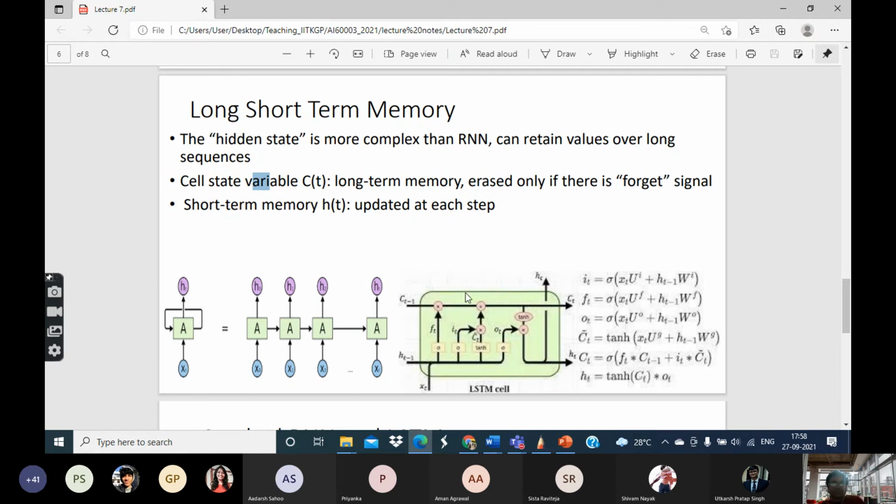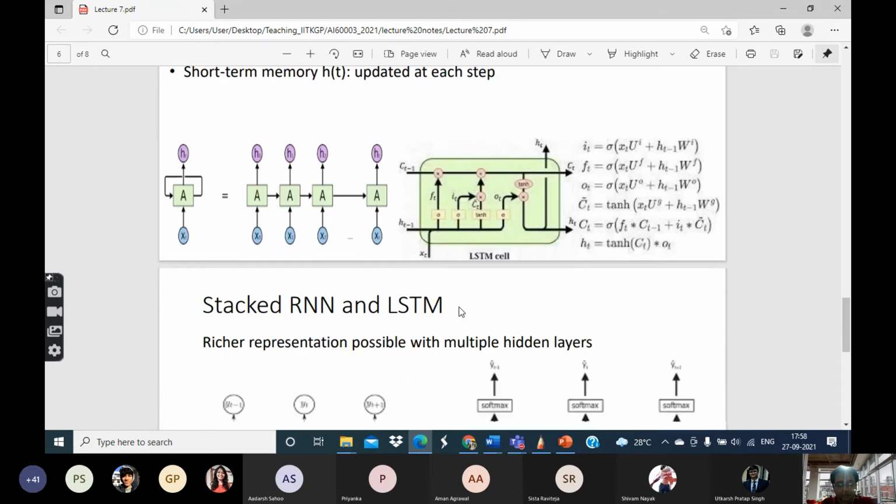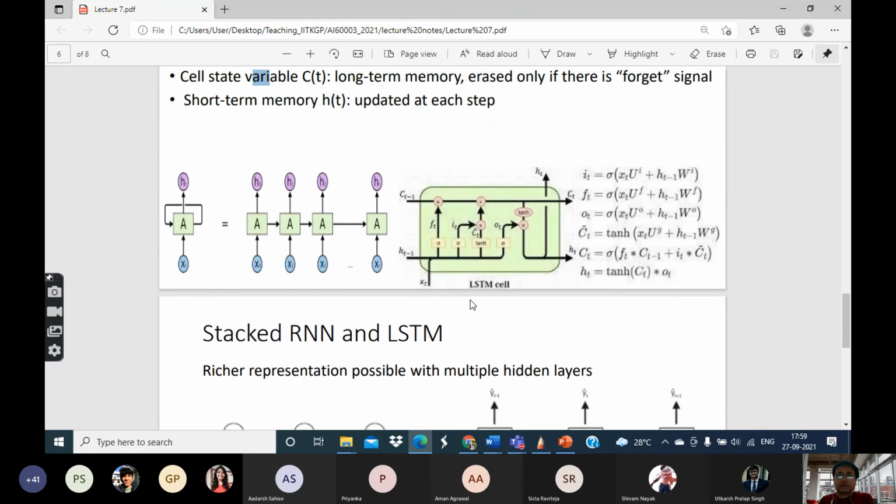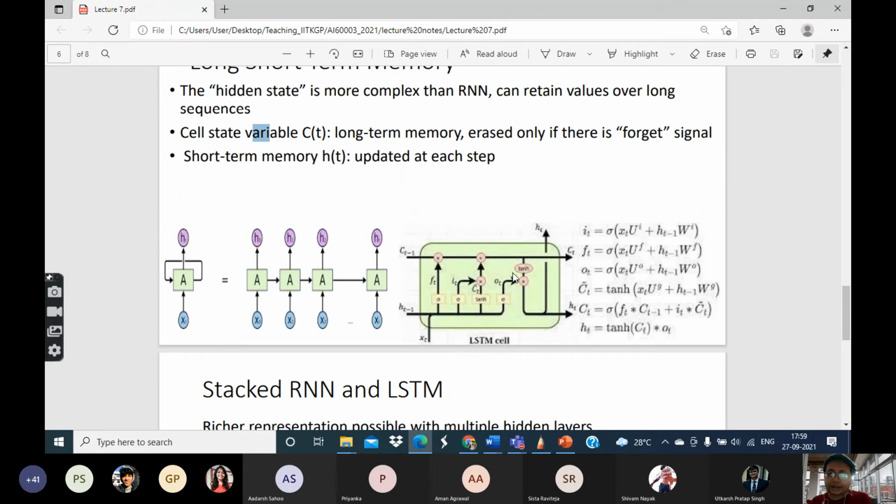Only if the cell says forget the previous value, now store the current value, then only it will forget. Otherwise, it will keep passing on the old values. So that is one way in which the old values of that time series can be preserved with the help of LSTM.